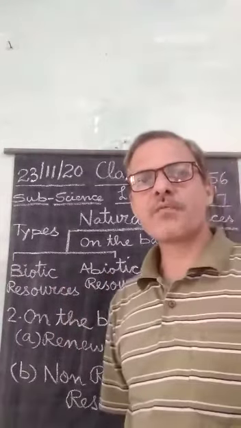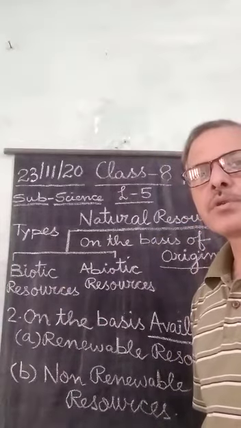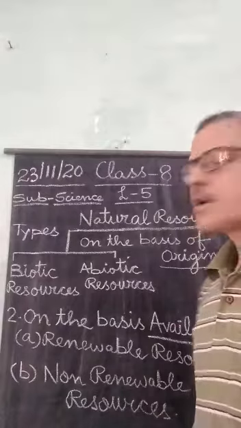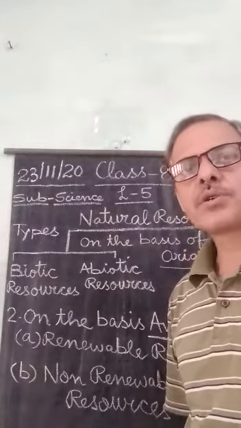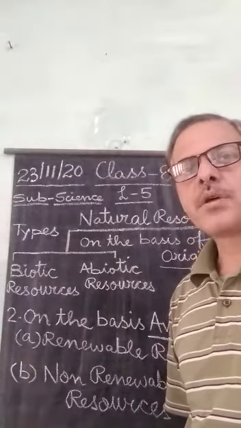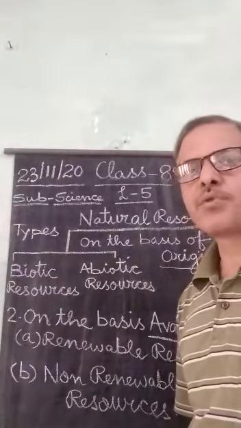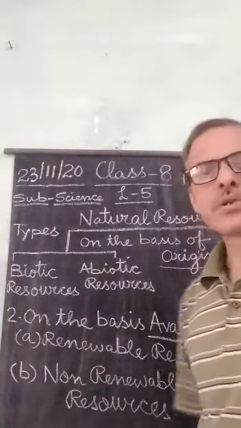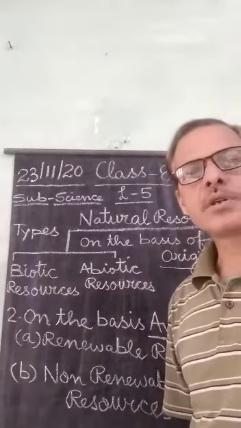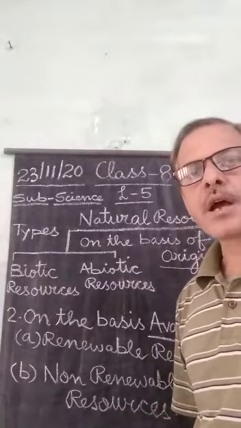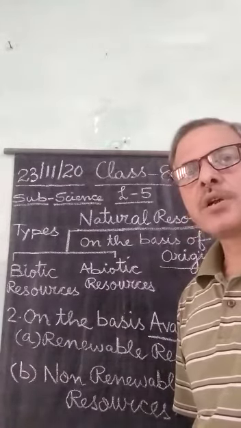First understand what biotic resources are. Biotic natural resources are those which consist of living things, or which constitute the living components of the earth, like animals and forests. The second type is abiotic resources, which mainly consist of non-living things.